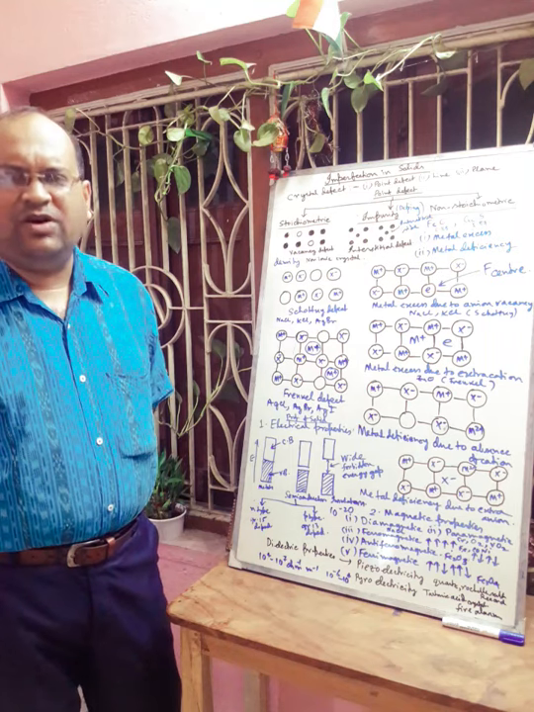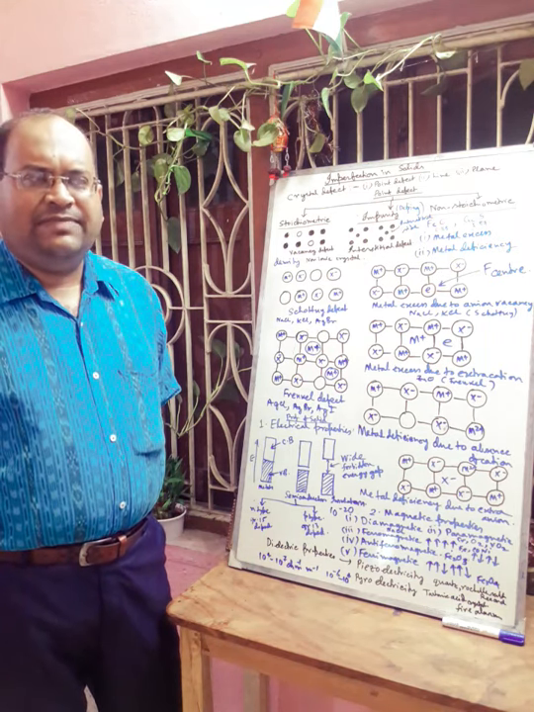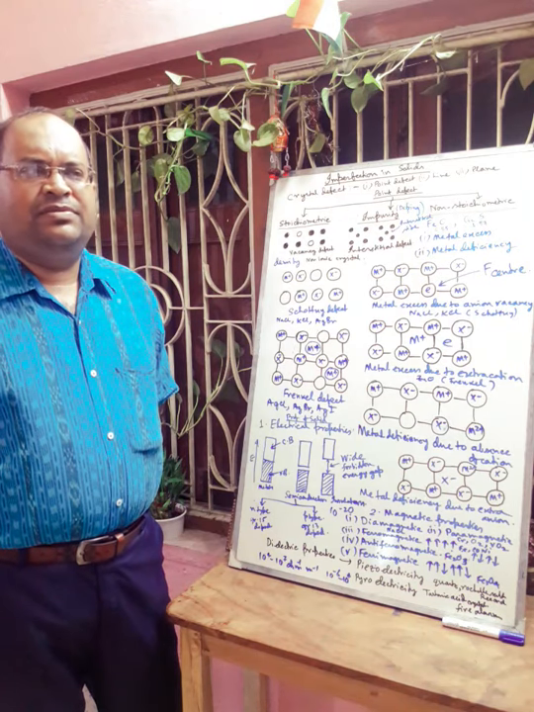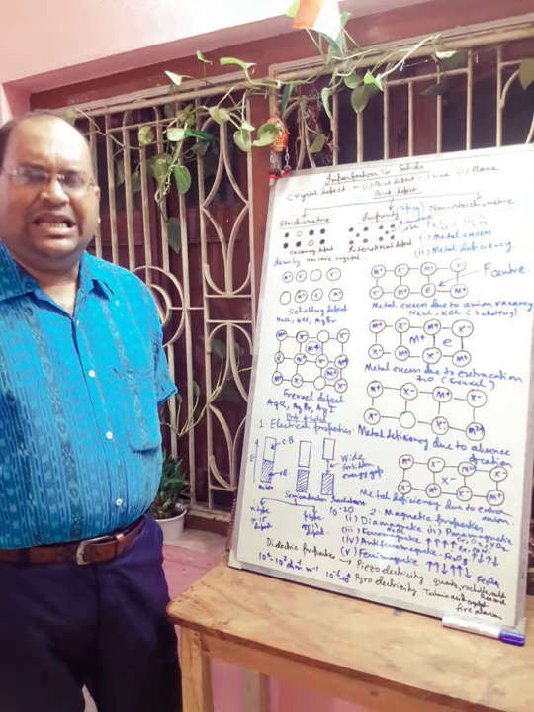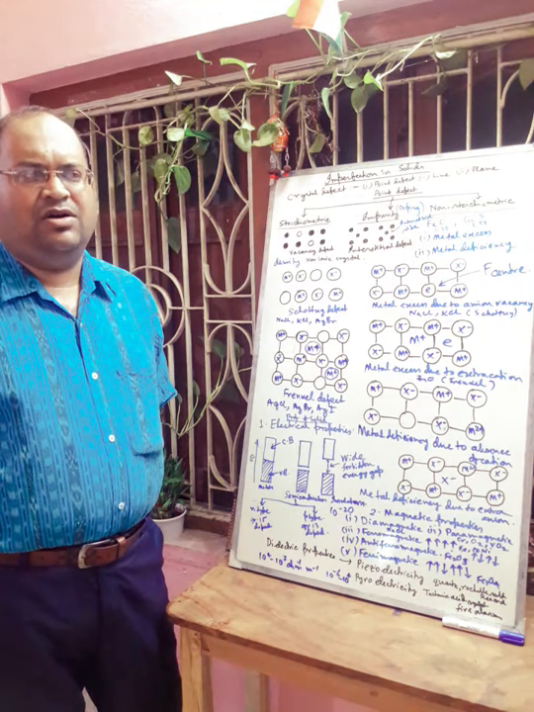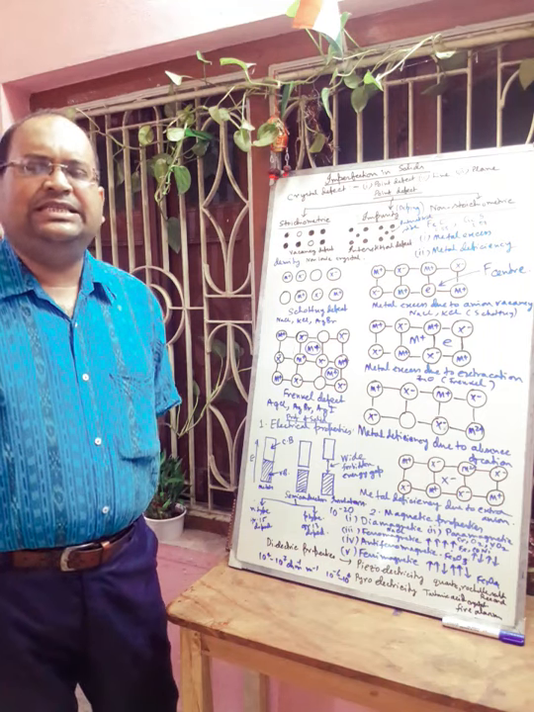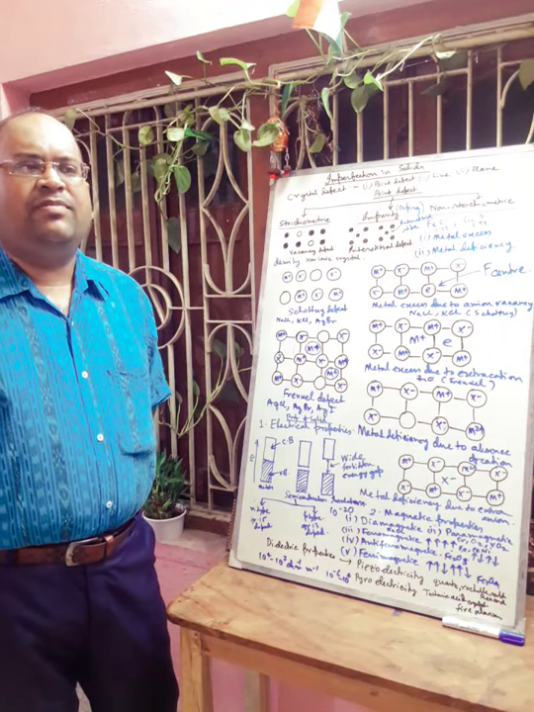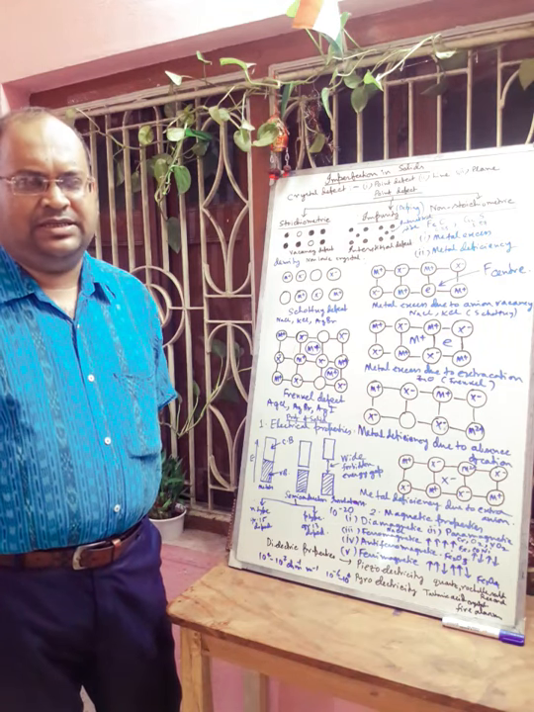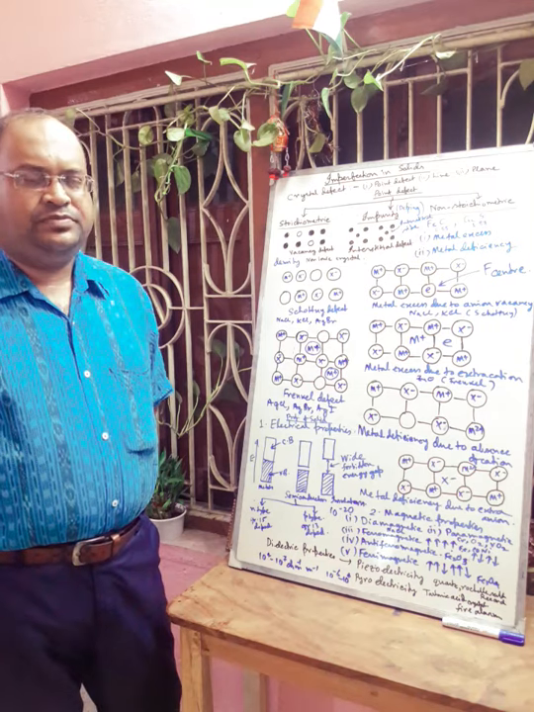Next we will discuss semiconductor. The solids whose conductivity lies between this metallic conductor and insulator are called semiconductors. Or in other way we can say that their conductivity is in the range of 10 to the power minus 6 to 10 to the power 4 ohm inverse meter inverse. They are called semiconductors.